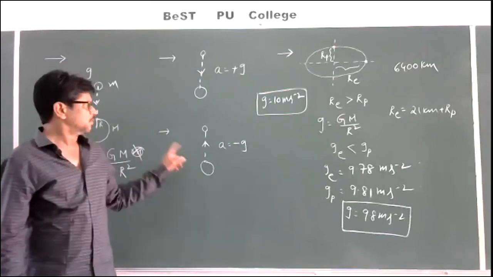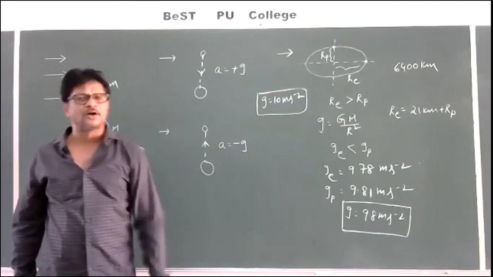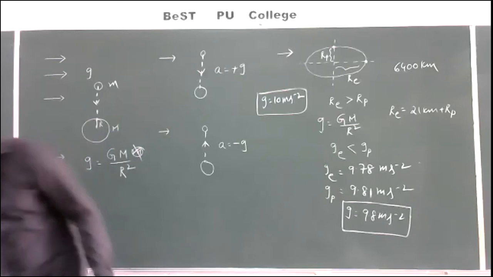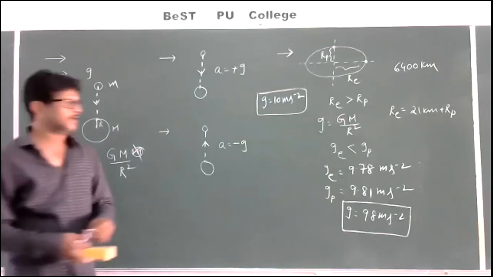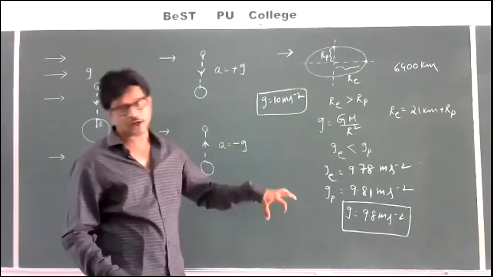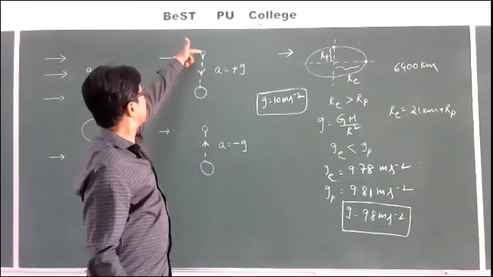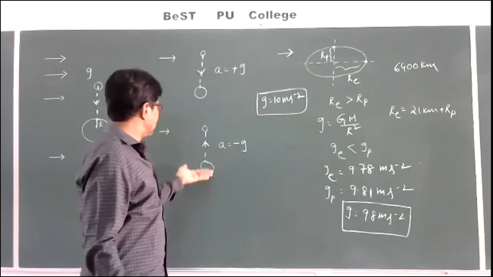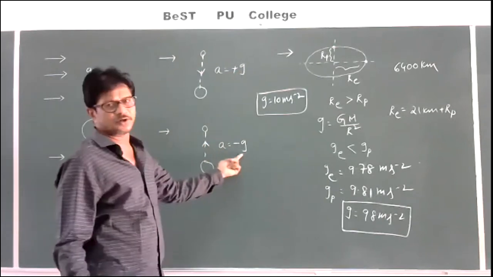All those we are going to discuss in the coming chapter called gravitation. Now finally, what we need to remember till now is: if a body is moving downwards, a is equal to plus g. If a body is moving upwards, a is equal to minus g.